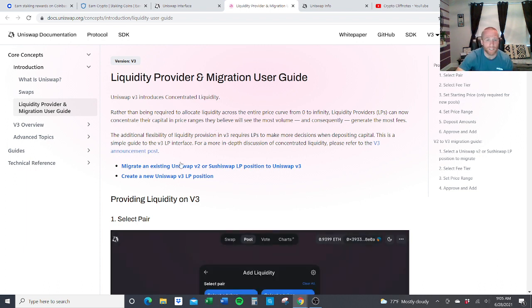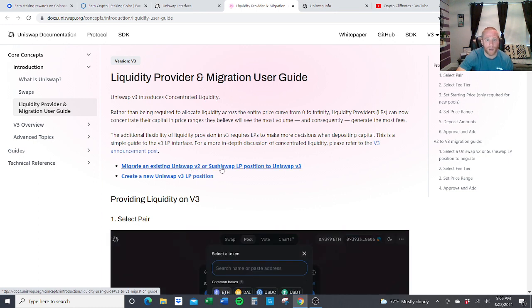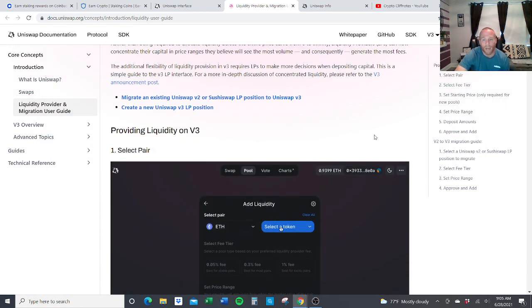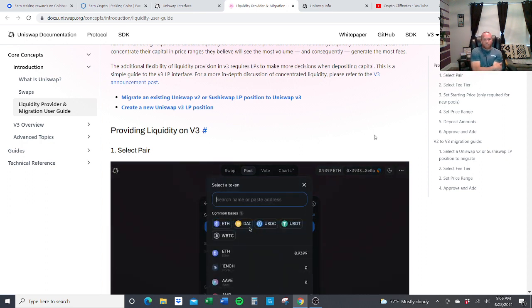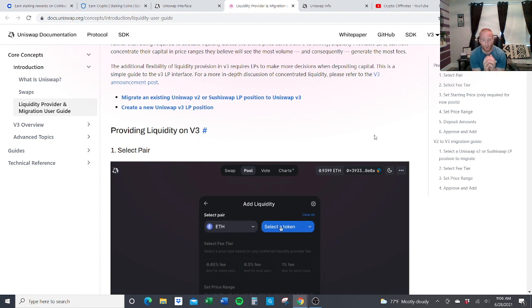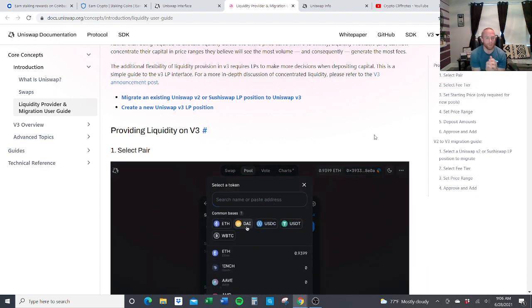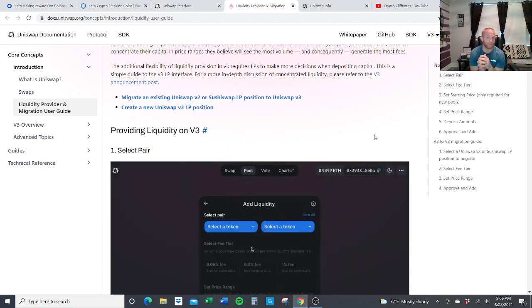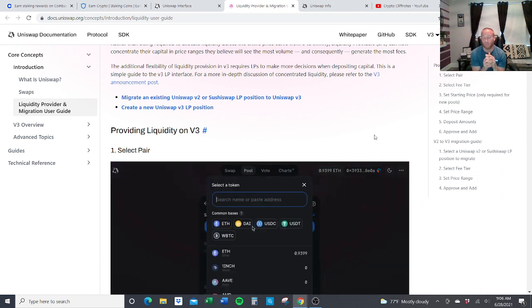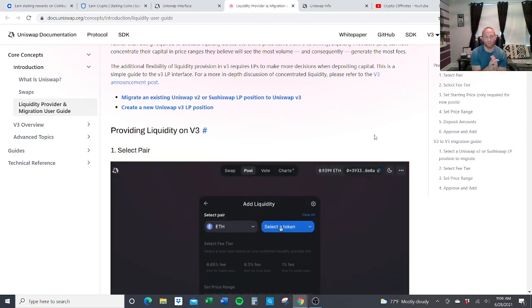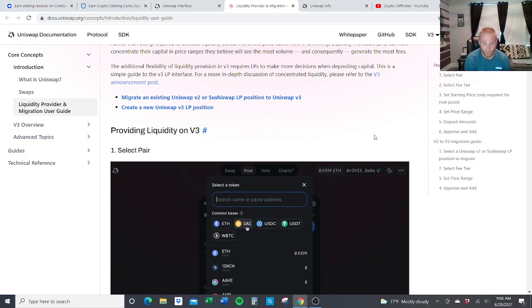But this basically lets you know, like I said, you can do a Uniswap, SushiSwap, PancakeSwap, any of the swap sites you can provide liquidity to. And that is what you are doing. Like I said, you're trying to figure out which tokens are going to be used on those swap sites the most often. It doesn't need to be the most often, but if you want to be paid the most often, that will be the best for you.